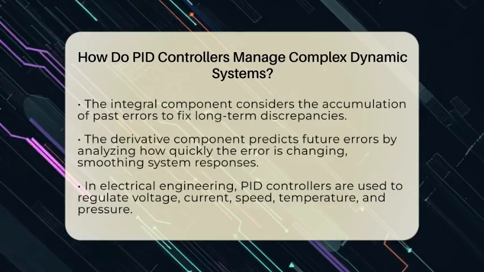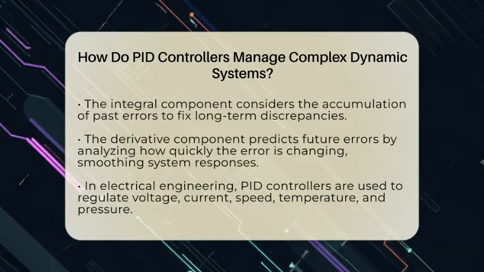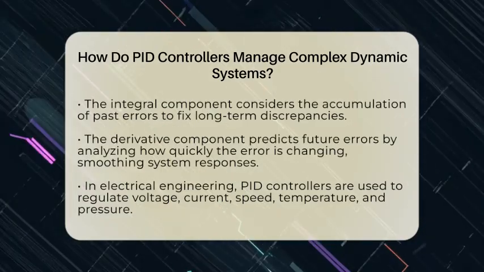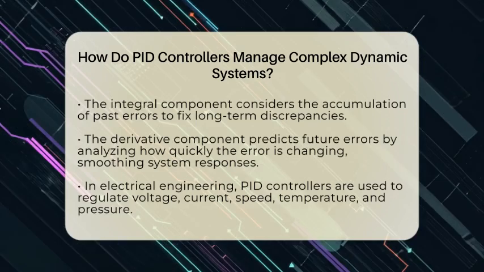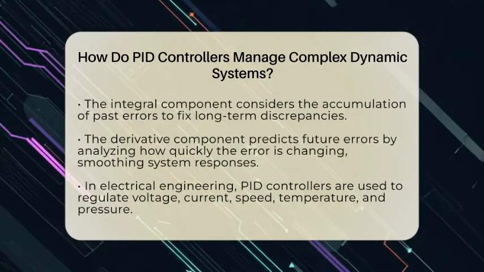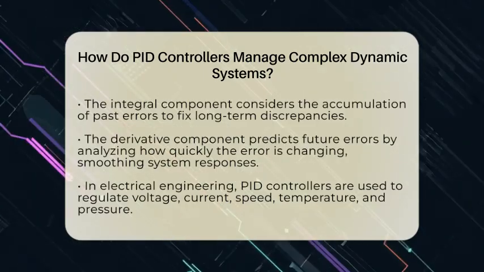The derivative part predicts future errors by calculating how fast the error is changing. If the error is increasing rapidly, the derivative acts to slow down the system's response, preventing overshoot or oscillations. Think of it as a damping force that smooths out sudden movements, making the system more stable.